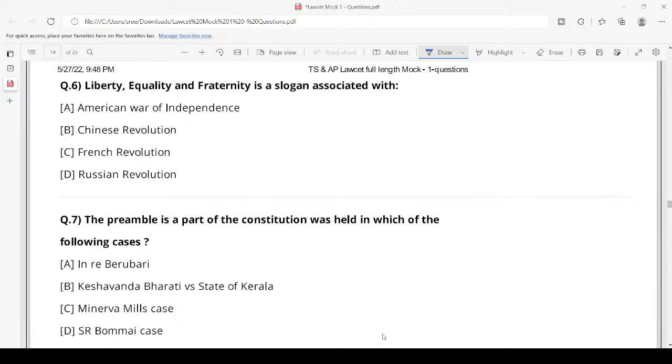Liberty, equality, and fraternity. We discussed sources, right? Very recently. French. It is from the French Constitution. It is inspired from the French Revolution. So what is the right answer? C is the right answer.